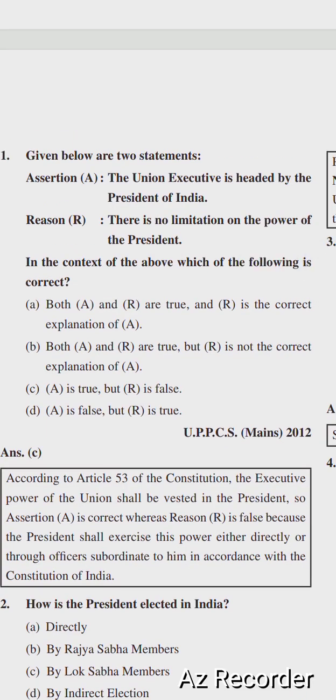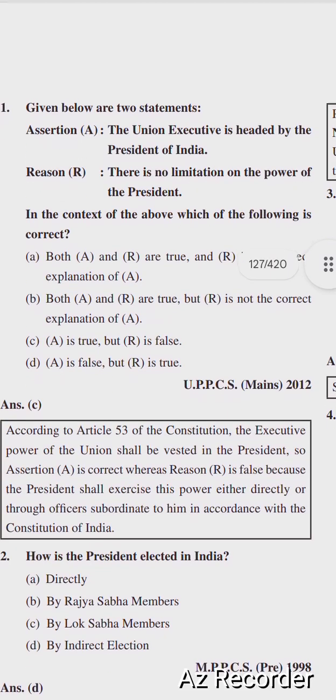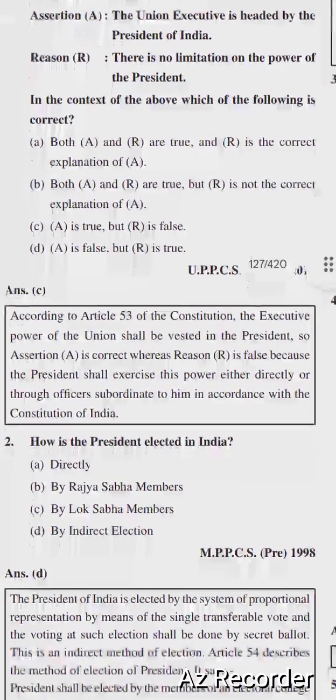A is true, but R is false. A is false, but R is true. The right option is option C: A is true, but R is false. The Union Executive is headed by the President of India. According to Article 53 of the Constitution, the executive power of the Union shall be vested in the President. So the assertion is correct, whereas the reason is false, because the President shall exercise this power either directly or through officers subordinate to him in accordance with the Constitution of India.